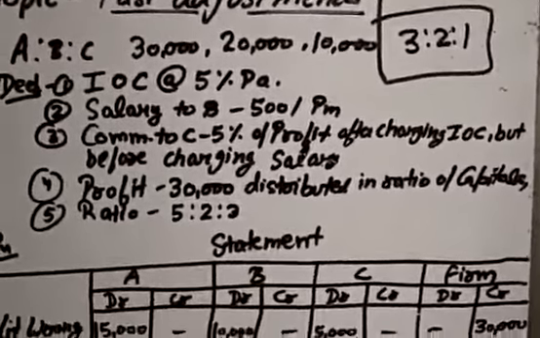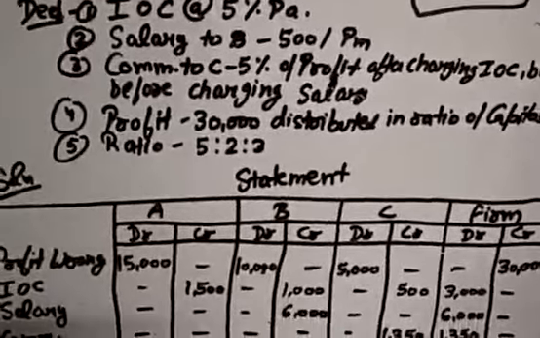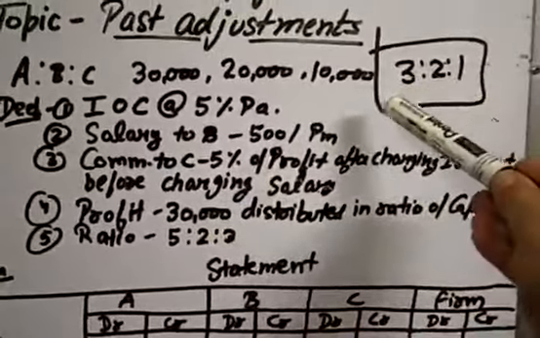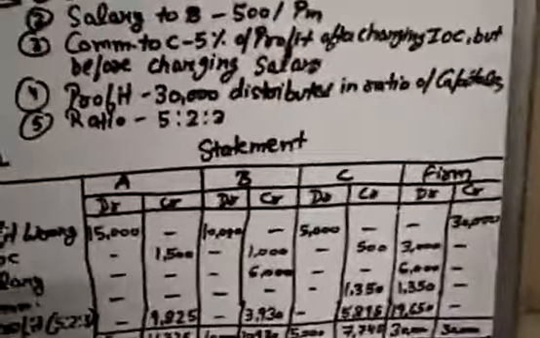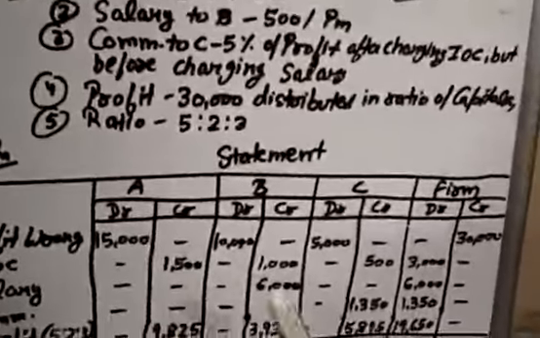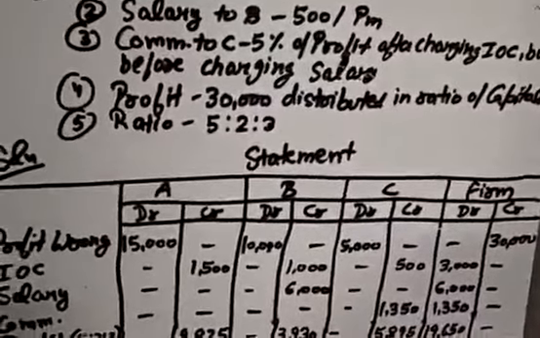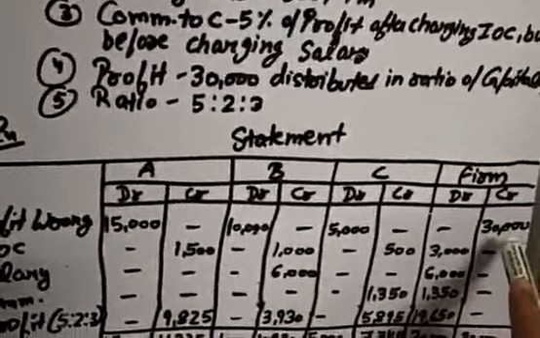So interest on capital, profit. How much is the profit? Profit is 30,000 and it is distributed in 3:2:1. And when you calculate, it will be 15,000, 10,000, 5,000. You will cancel it by debiting it. You have debited, and this will be the profit of the firm, 30,000.